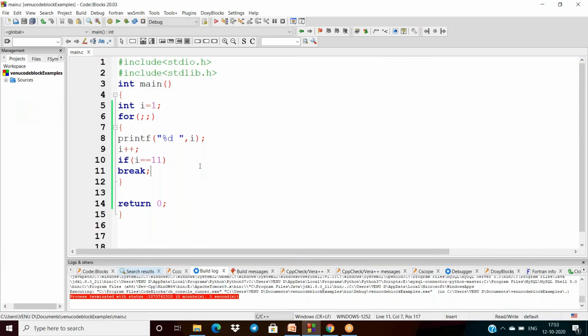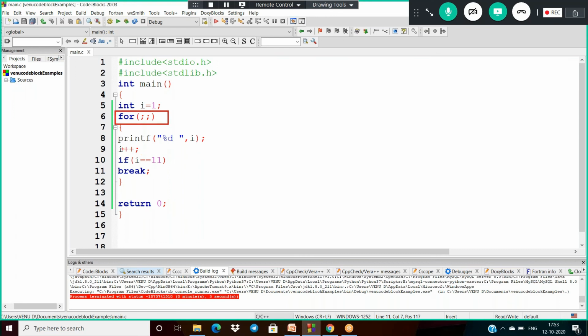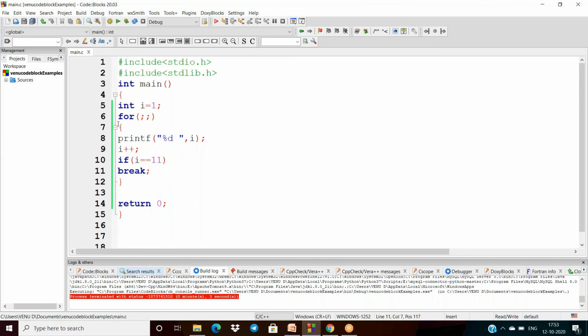So in the for loop with two semicolons, where I am using an increment and I am using a proper condition, that is why it is a finite loop here. That means it executes the statements and then terminates.